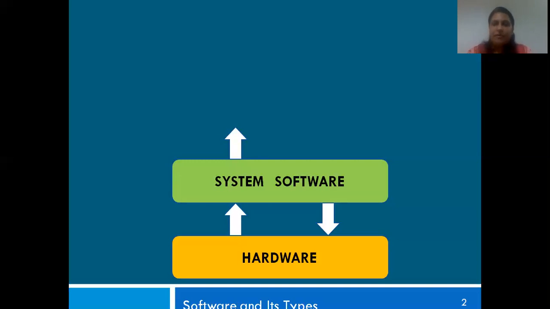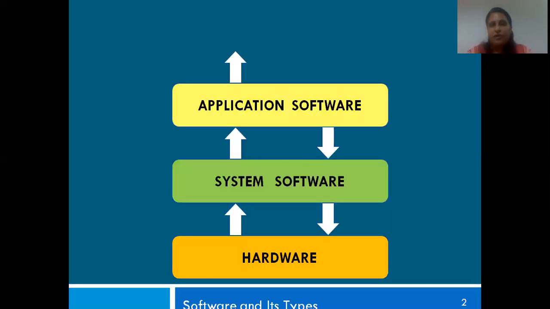Then the next comes your application software. What makes up your application software? Your application software is basically all those applications that you have been using so far. Your Microsoft products like Microsoft Word, PowerPoint, Excel, your Tux Paint, your Scratch, your different browsers, all these come under your application software.